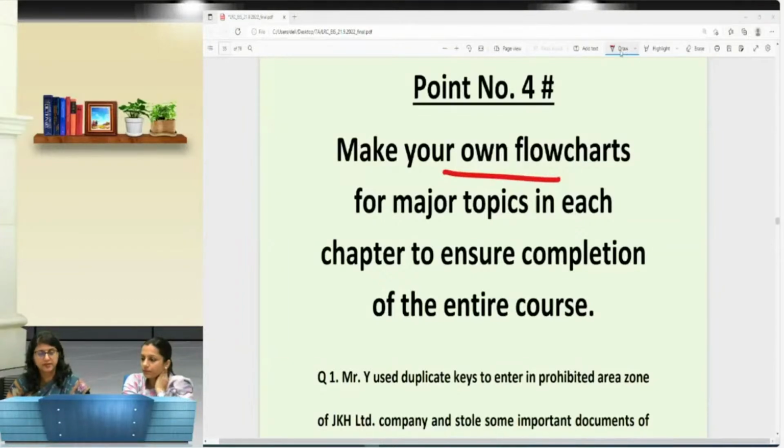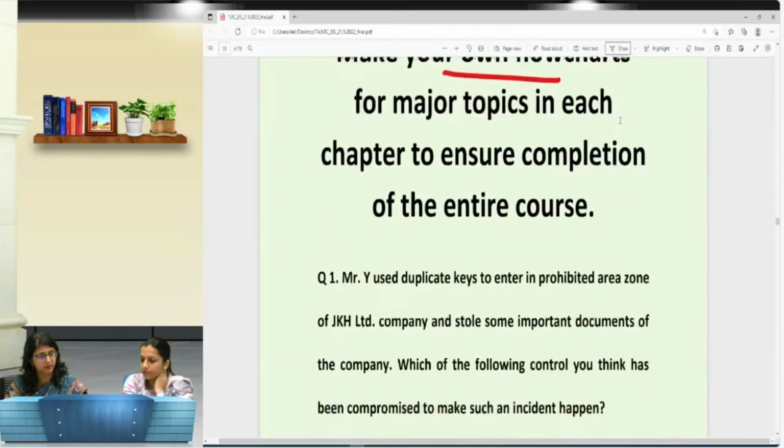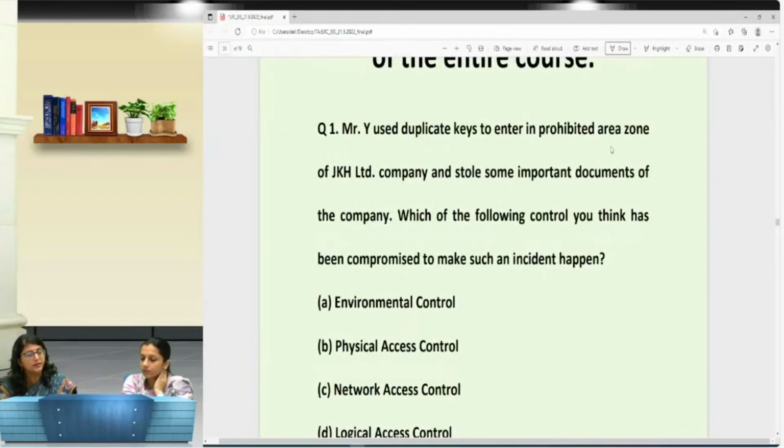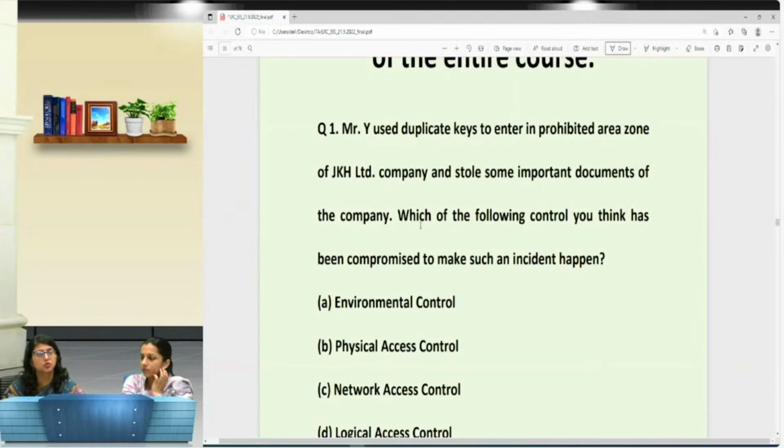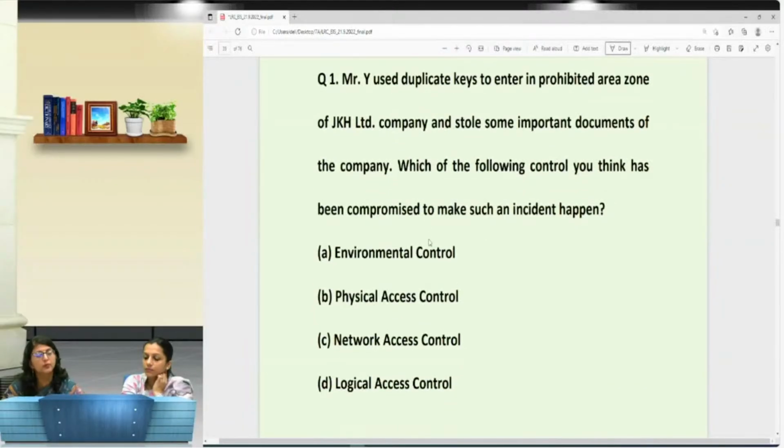Now, we will discuss a question. Mr. Y used duplicate keys to enter in a prohibited area zone of JKH Limited Company, and stole some important documents of the company. Which of the following control you think has been compromised to make such an incident happen?